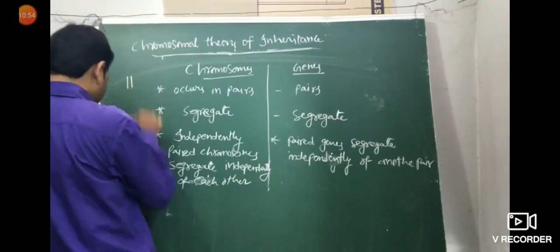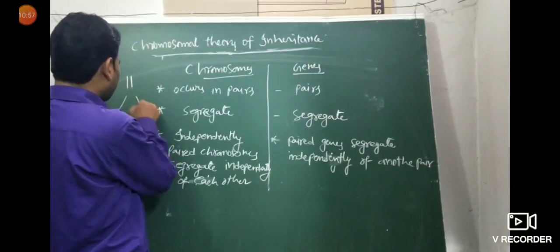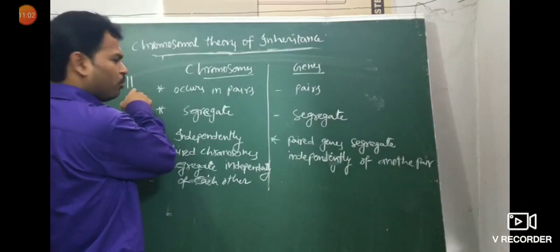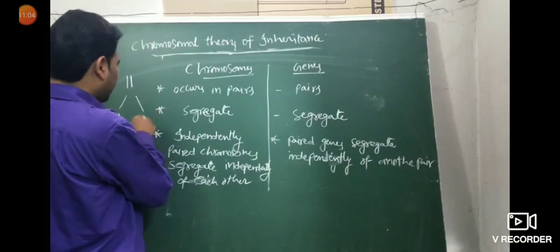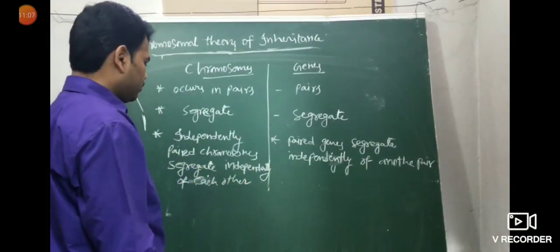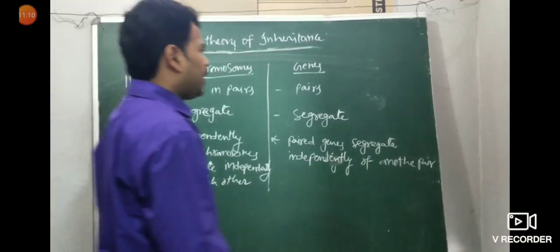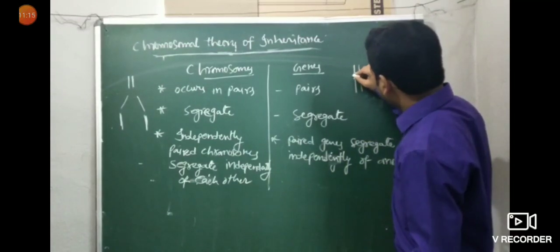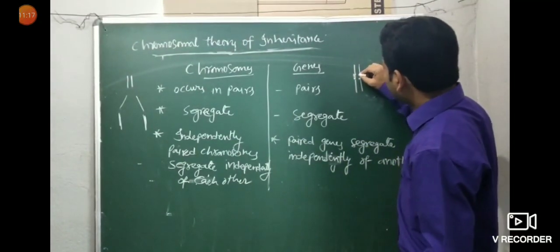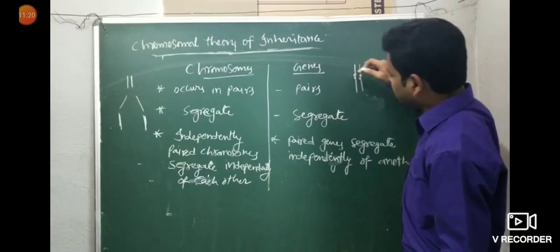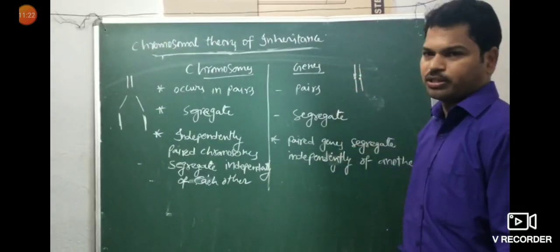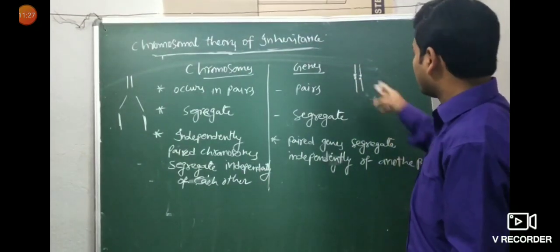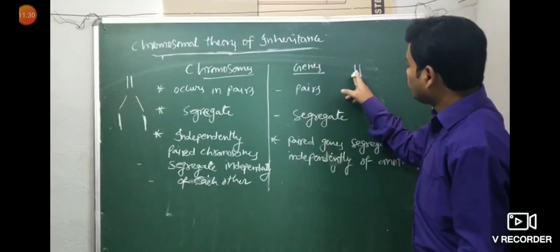Look here, this is nothing but two chromosomes. These two chromosomes independently segregate. Paired chromosomes independently segregate of each other. But here what happens, sir? Here this is a chromosome. These two are genes. These are paired chromosomes, and these paired genes are present on chromosomes. So these paired genes segregate independently of another pair. This is the meaning.